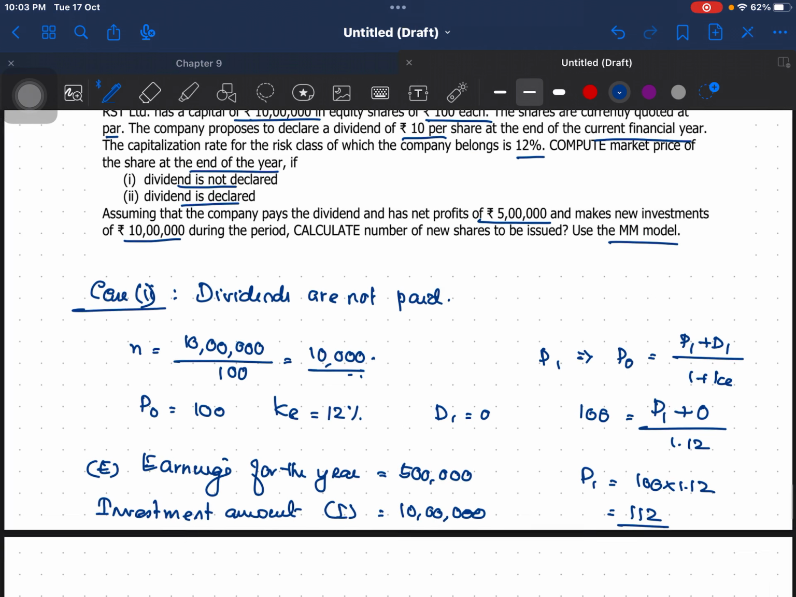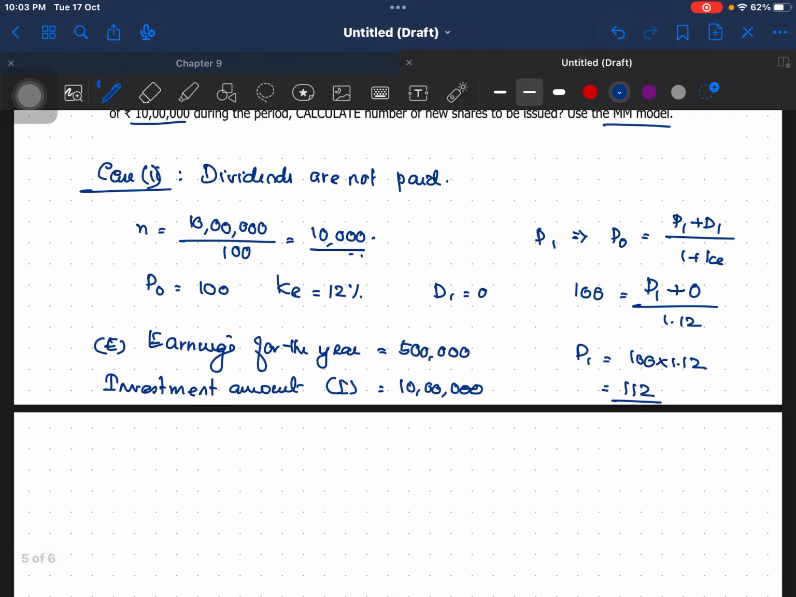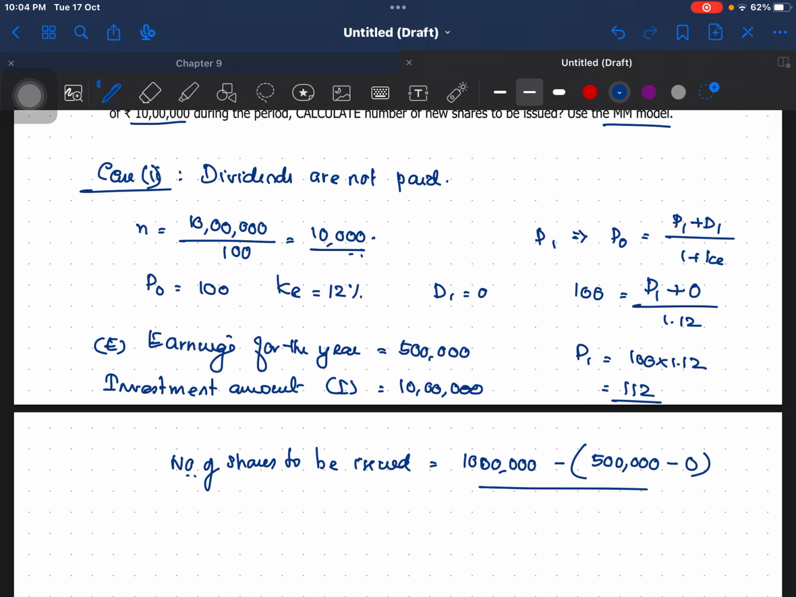So what do you have to do? The number of shares to be issued is equal to, you need total value of 10 lakhs minus how much retained earnings you are having. You have retained earnings of, your total profit is 5 lakh. Okay, and out of that you are not paying any dividend during the year, so minus 0. So 10 lakhs minus 5 lakh, okay, divided by, what is the value per share? Value per share is 112. So you will be issuing one share at 112.